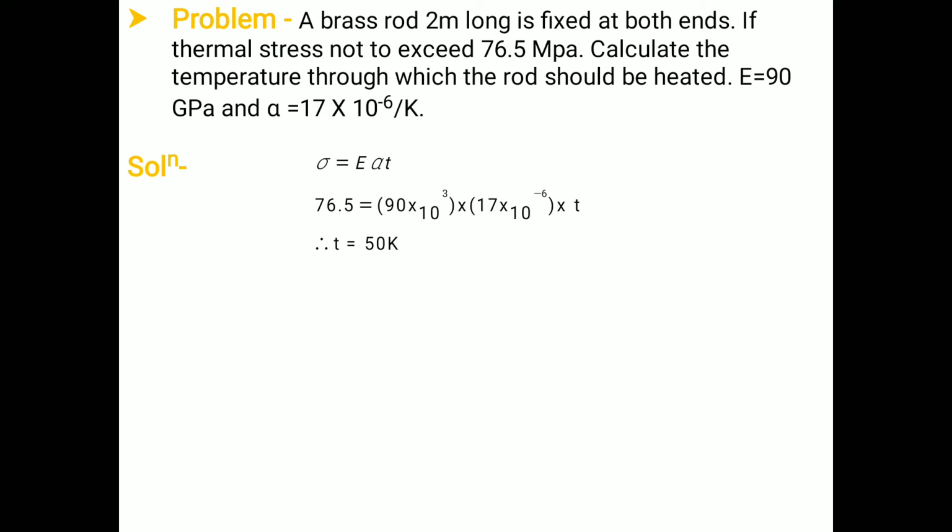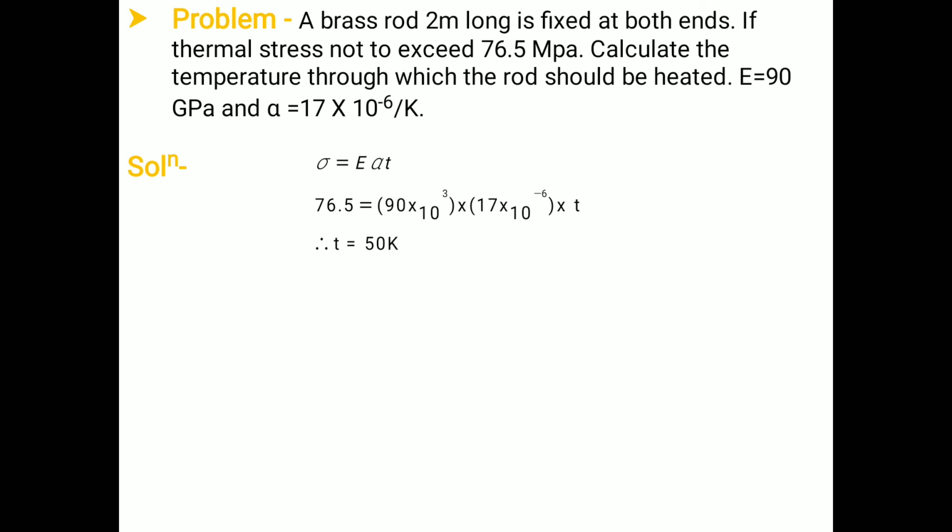Now, all of you know that from the example, a brass rod of 2 meter long is fixed at both ends, means the length of the bar is 2 meter. The maximum value of the thermal stress, means sigma maximum, is given, it is 76.5 MPa. From the given data, calculate the temperature through which the rod should be heated, means T value we have to find out, or we can see it as delta T also, that value we have to find out. And the value of E is also given in the numerical, it is 90 GPa.